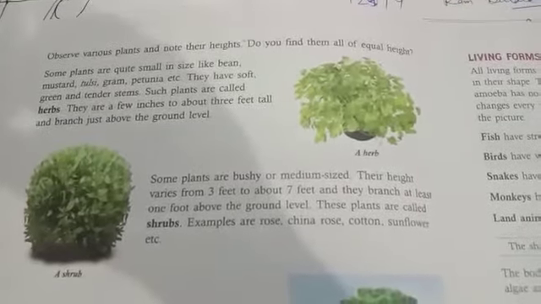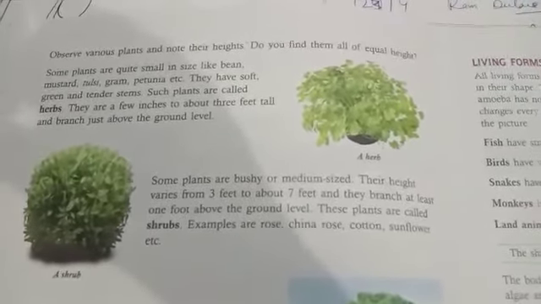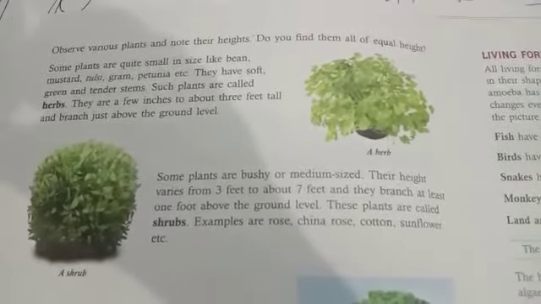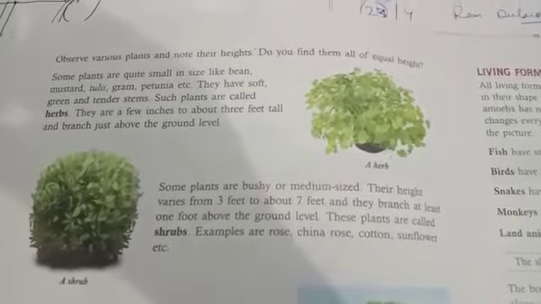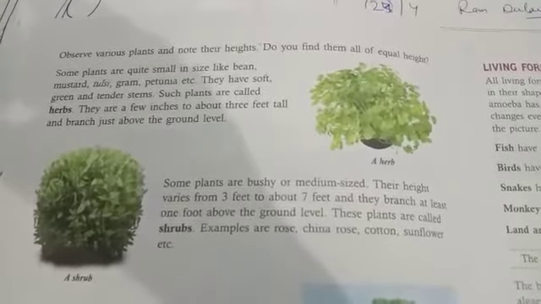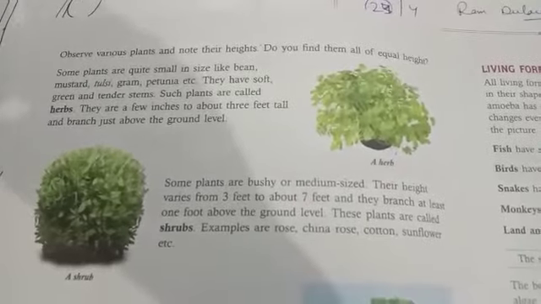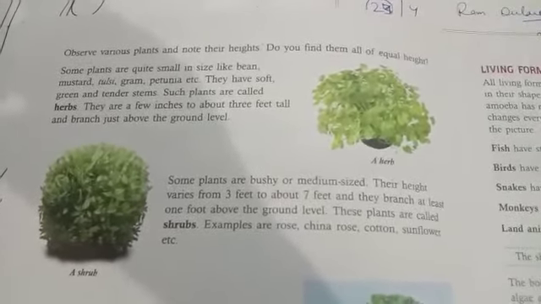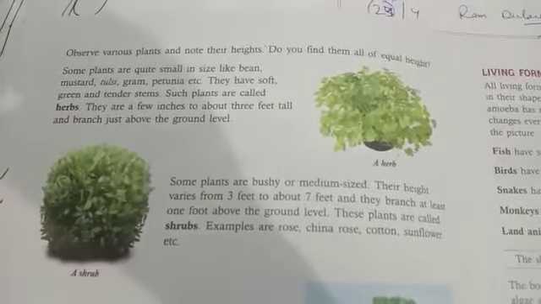Some plants are quite small in size, like beans, mustard, tulsi, gram, petunia. They have soft and green stems. Such plants are called herbs. Yes, herbs are the smallest plants because their stem is very weak. You can see tulsi, gram, mustard, they are very short in size, with soft and green stems. They are a few inches to about 3 feet tall and branch just above the ground level.